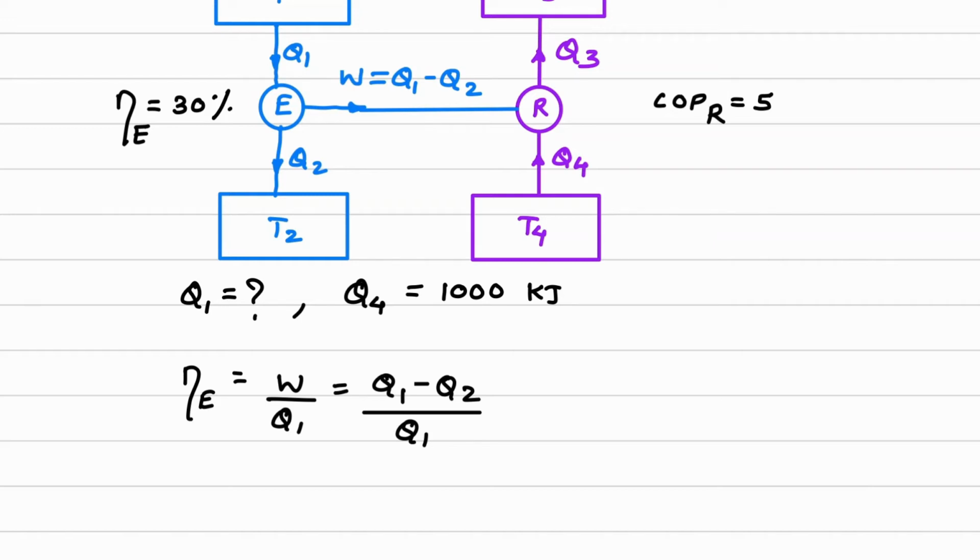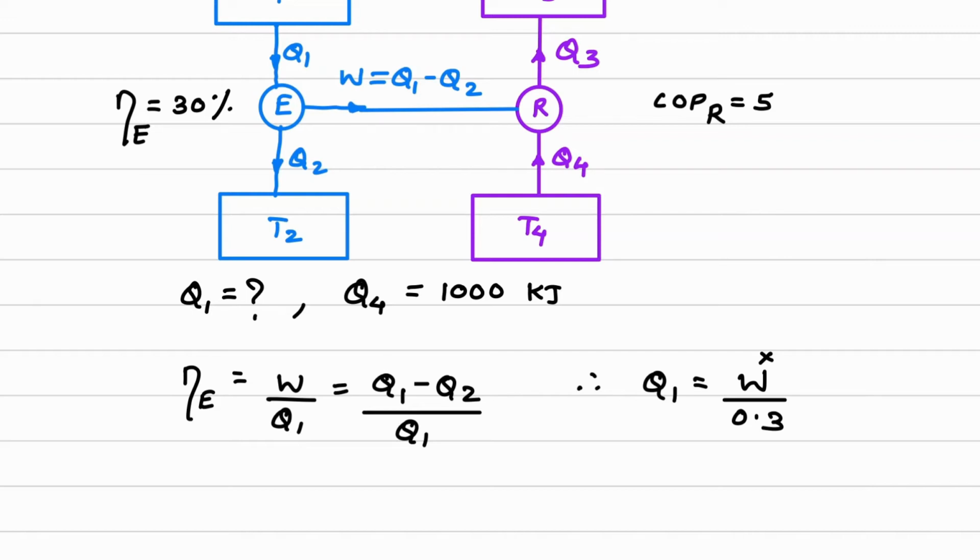Now from here, finally I have to calculate this Q1. So if you consider this part of the equation, I can write Q1 is equal to work done upon efficiency of engine, and efficiency is 30%, meaning 0.3. Now here what is not known? W value is not known. If we can find the W value, we can easily calculate Q1, which is asked in the question.